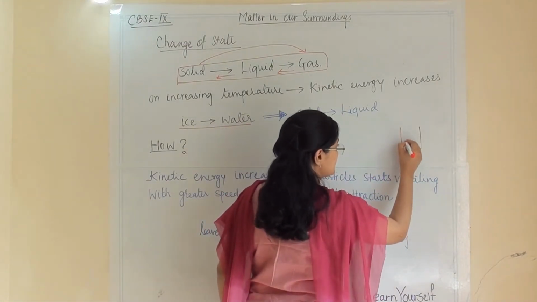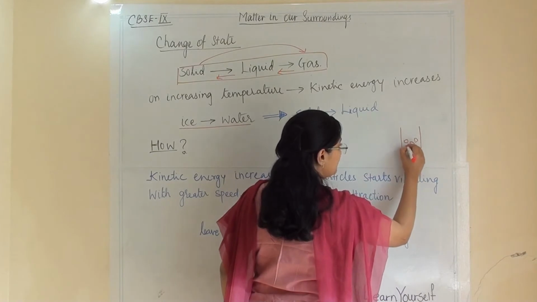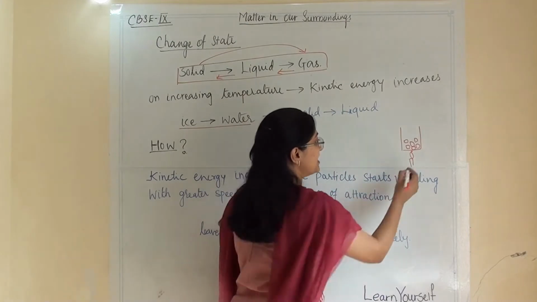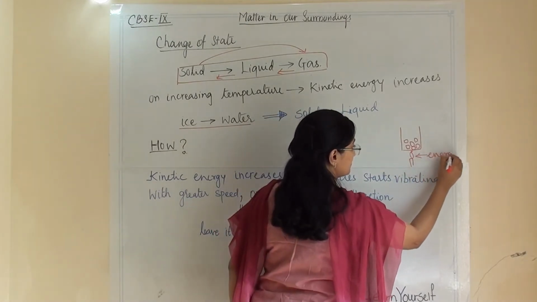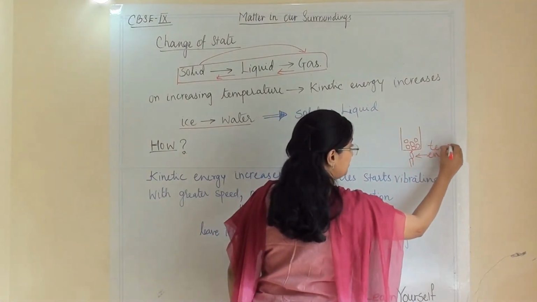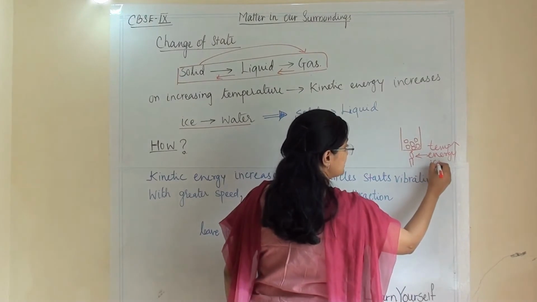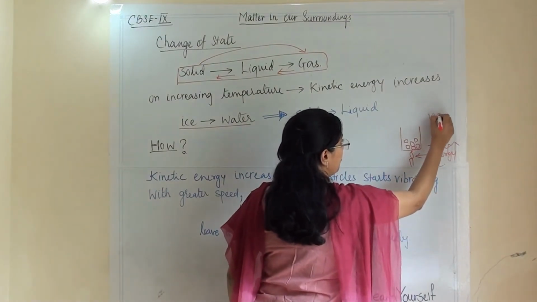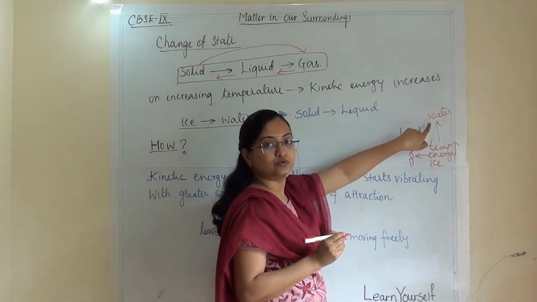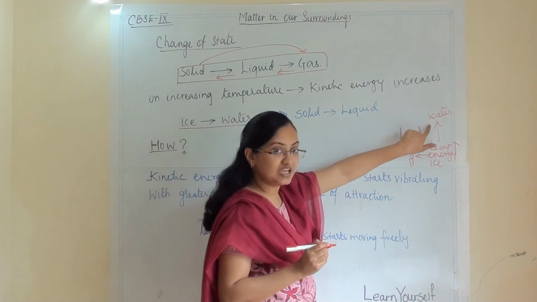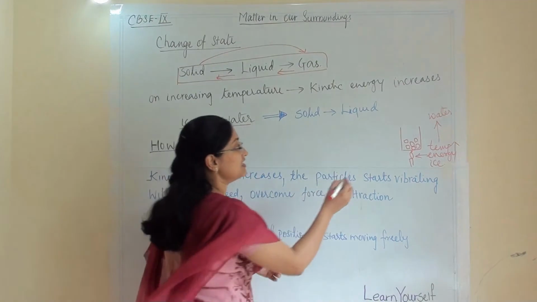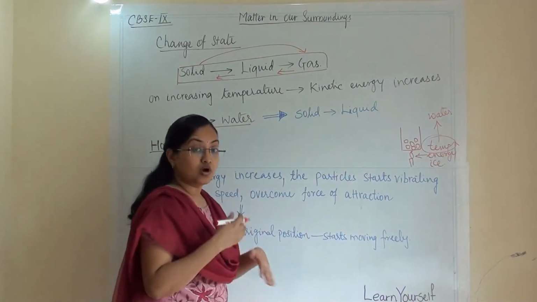So this is ice and we are heating it. We are giving energy, and its temperature is going up. So this ice is becoming water. By giving energy, by giving temperature, this ice will become water. So its state will change from solid to liquid. Now when we are giving temperature, what will happen?